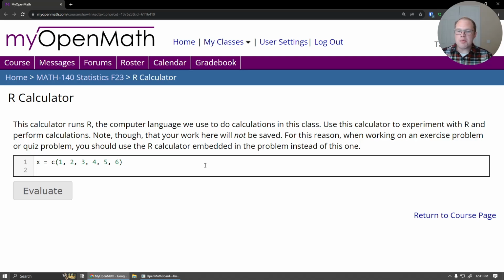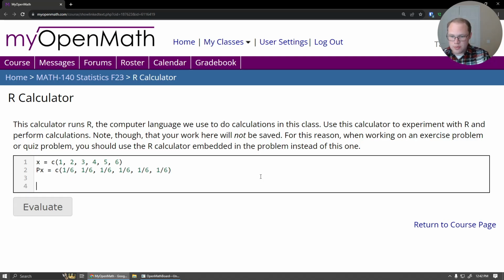And then I want the probability of each outcome. Now, you want to be careful here. You don't want P of X, okay? Because the calculator, it's not going to like those parentheses. So since I can't add the parentheses, I'll just leave them off. So I'll just say Px, that's going to be the probability, okay? You could choose, of course, whatever name for this you want. I like to keep the names for my variables similar to what they are in the formula. So Px, what's the probability? Well, the probability that 1 happens is 1/6. Probability that I roll a 2 is 1/6. Roll a 3, roll a 4, roll a 5, roll a 6. They're all 1/6, okay?